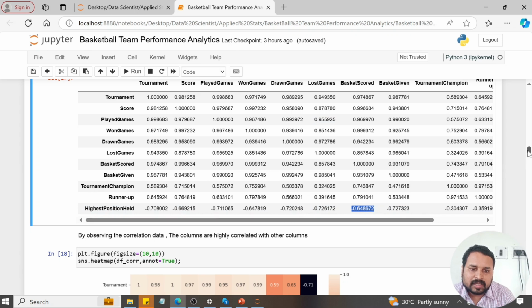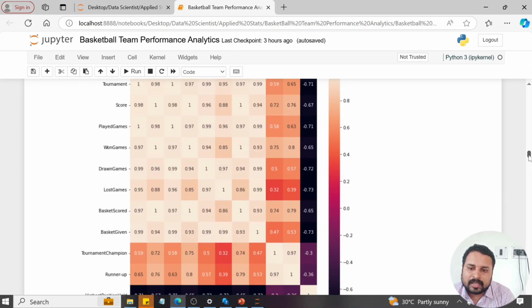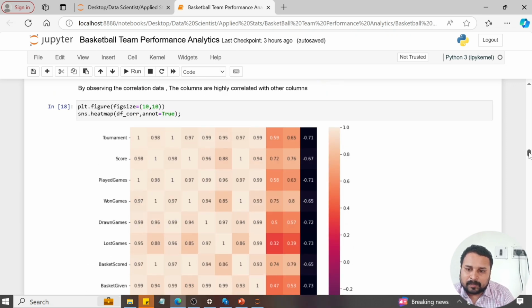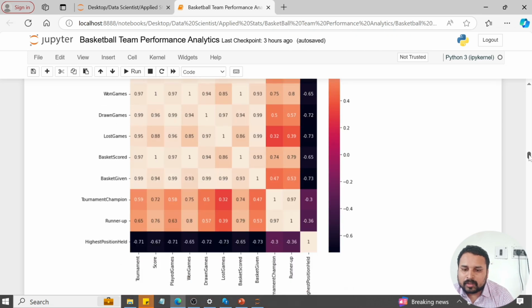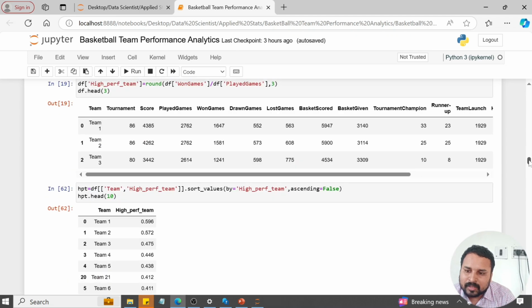For a clearer understanding, I created a heat map. The brighter side involves the positive correlation, and the darker side involves the negative correlation. You can see both in this.